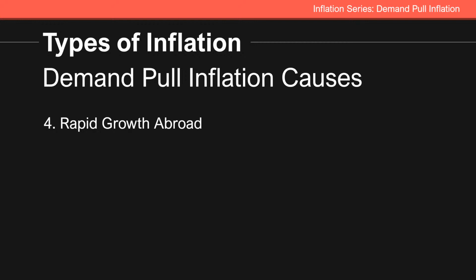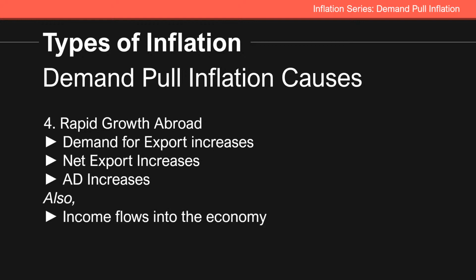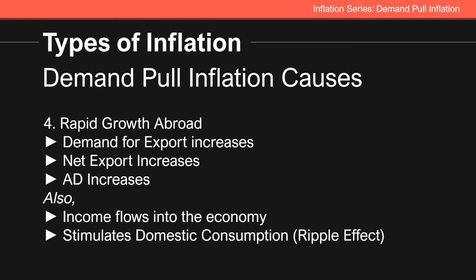Rapid growth abroad. When economies of other countries start to grow abroad, that means they're going to demand more of your exports. That may happen. And net exports increase, so aggregate demand also increases. At the same time, since you're going to export more, inflow is going to come in and your country is going to get more money. So not only does your aggregate demand increase, but the money flowing into the economy may raise income levels of firms and consumers, which means that the consumers back home are going to demand more domestic goods.